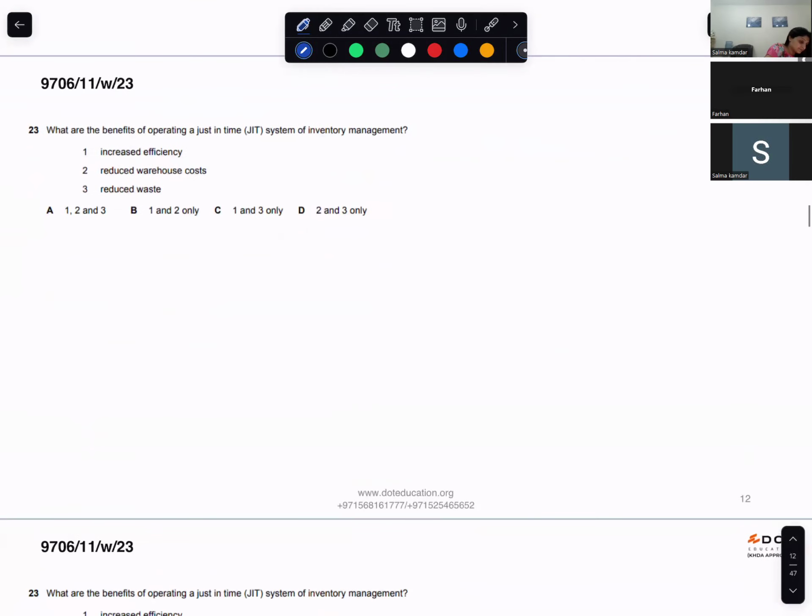What are the benefits of operating a just-in-time system of inventory management? What is a just-in-time system of inventory management? Just-in-time system is when the product is made when it has to be sold. Okay, so the three options say increased efficiency, reduced warehouse costs, and reduced waste.